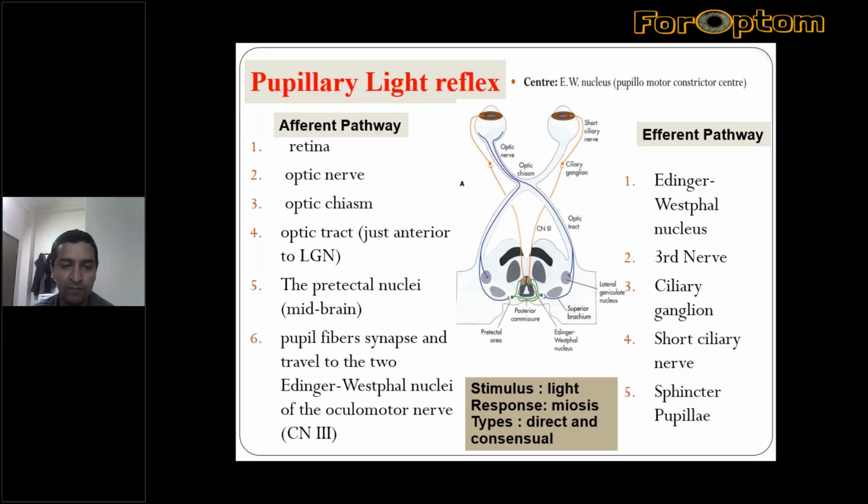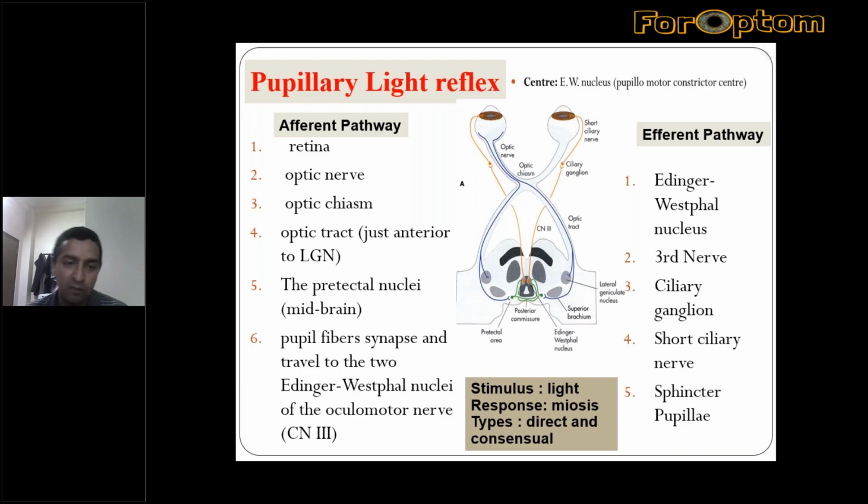The thing to remember here is that the impulse of the pupillary light reflex does not enter the lateral geniculate body, optic radiation and visual cortex, which are part of the rest of the visual pathway.